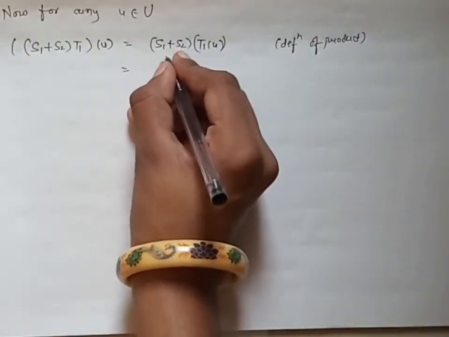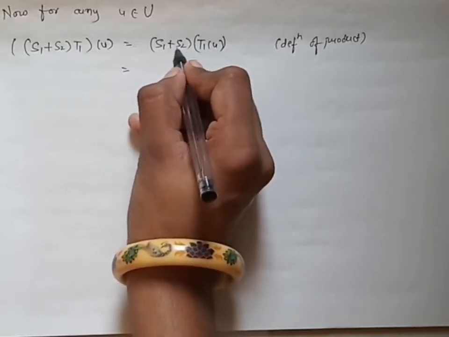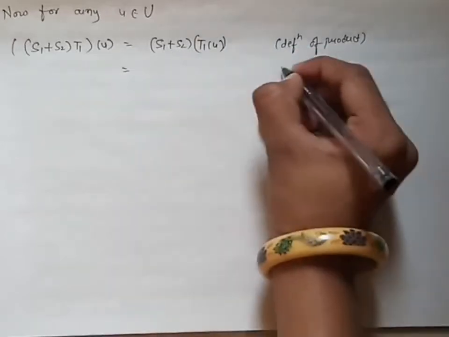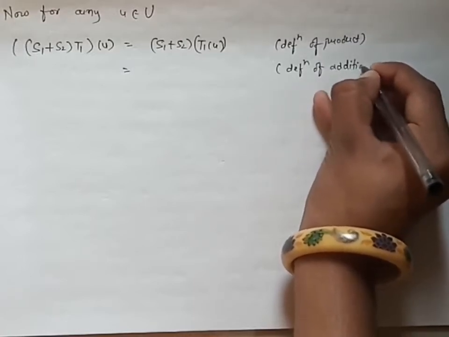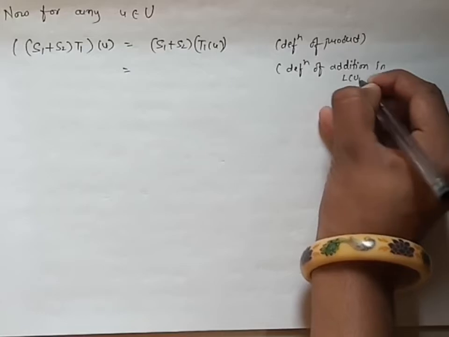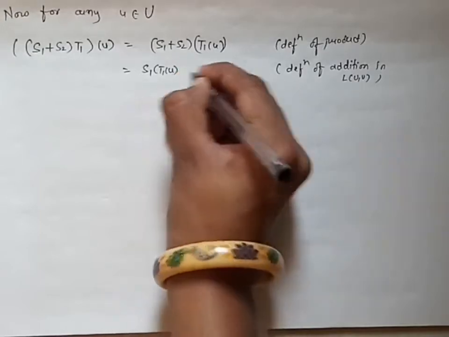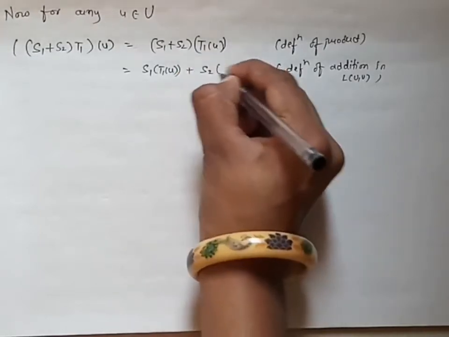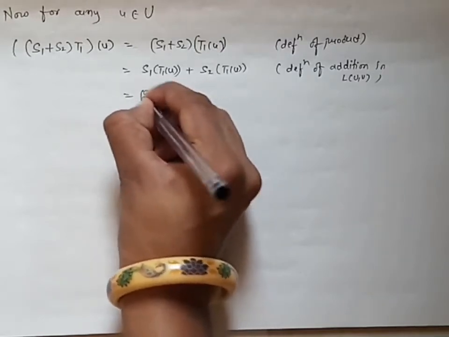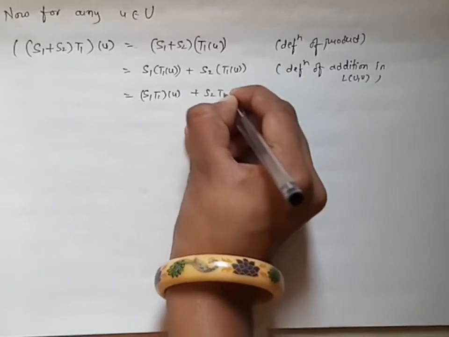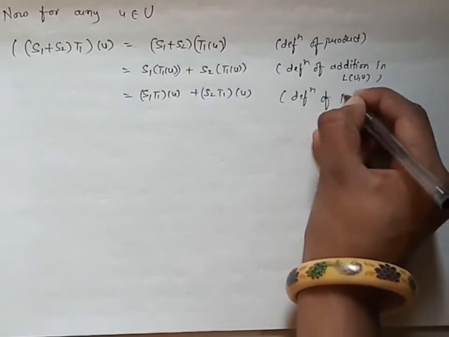Again, since S1 plus S2 is linear, by the definition of addition in L(U,V), using this we can write S1 T1 of U plus S2 T1 of U. From this I can write S1 T1 of U plus S2 T1 of U by the definition of product.